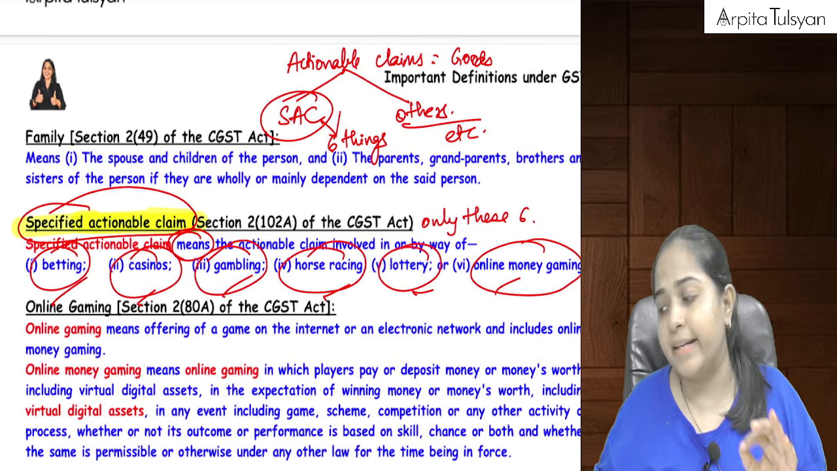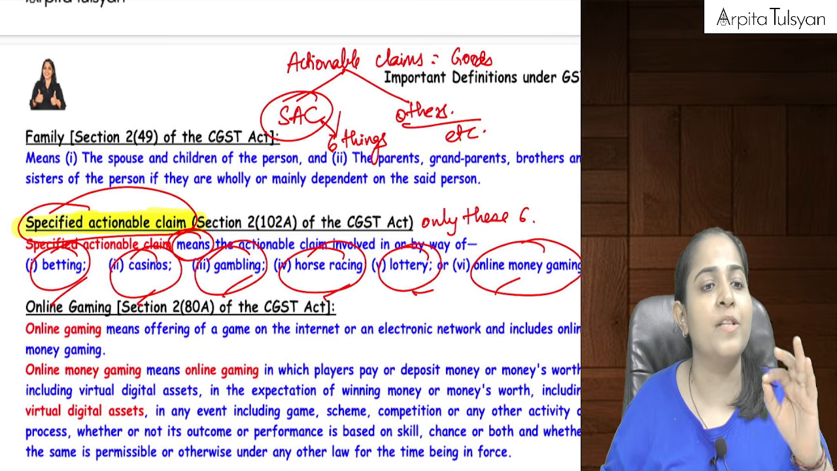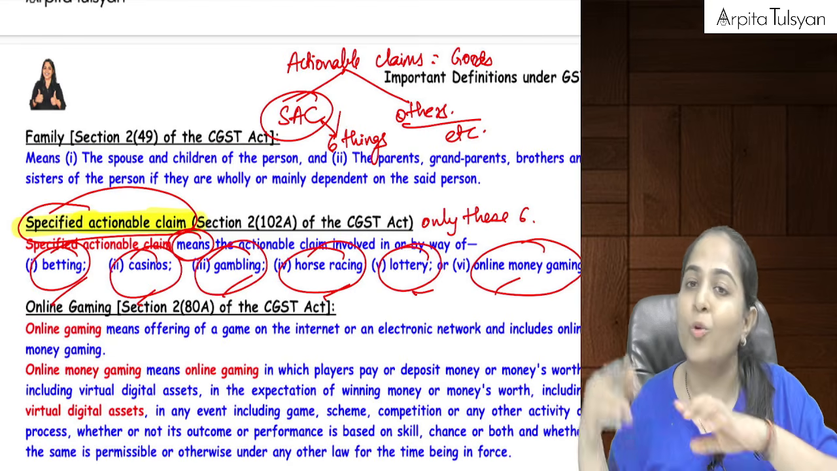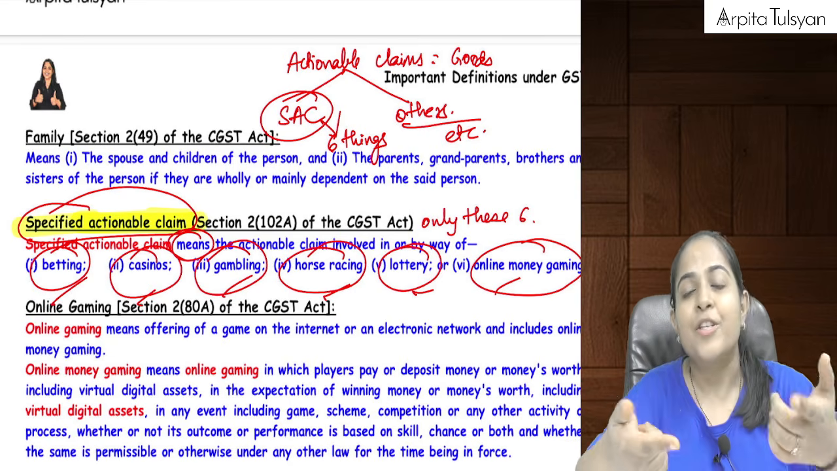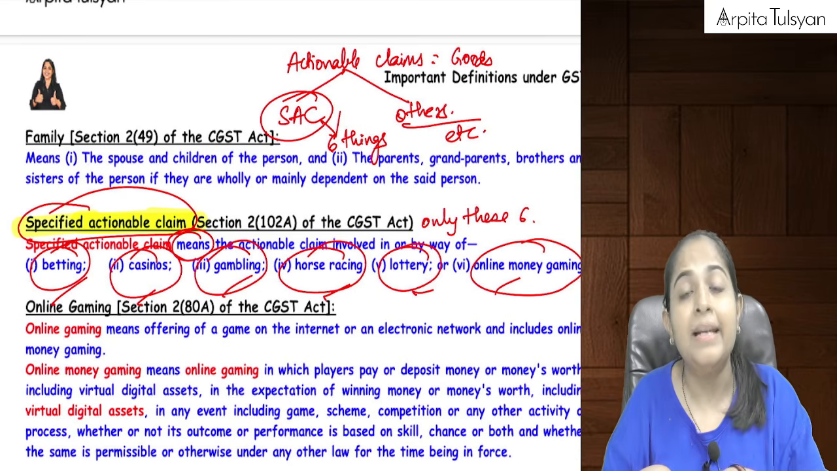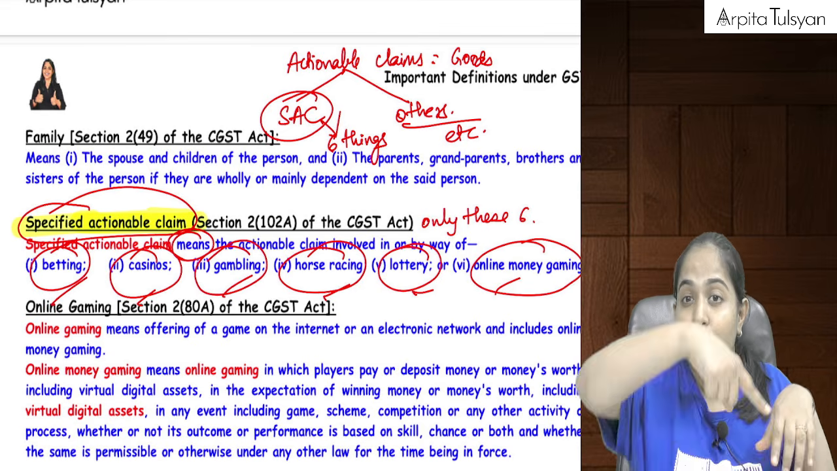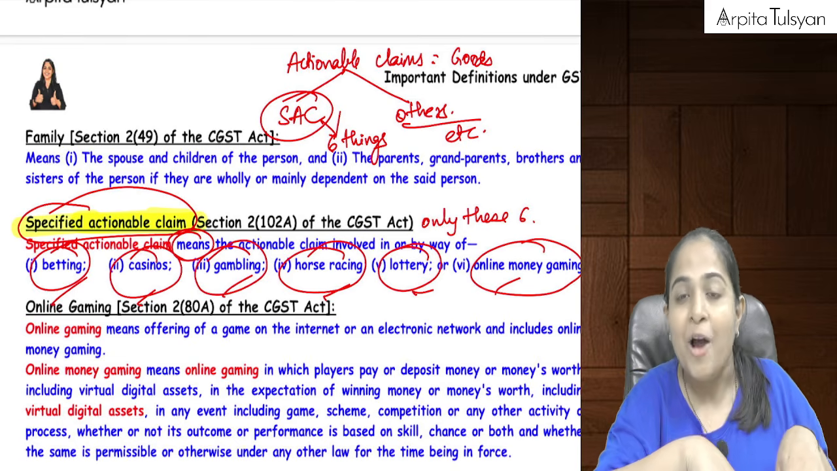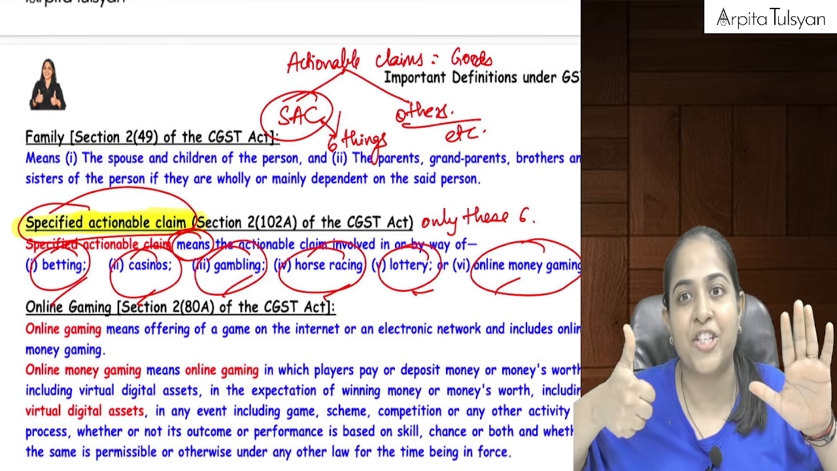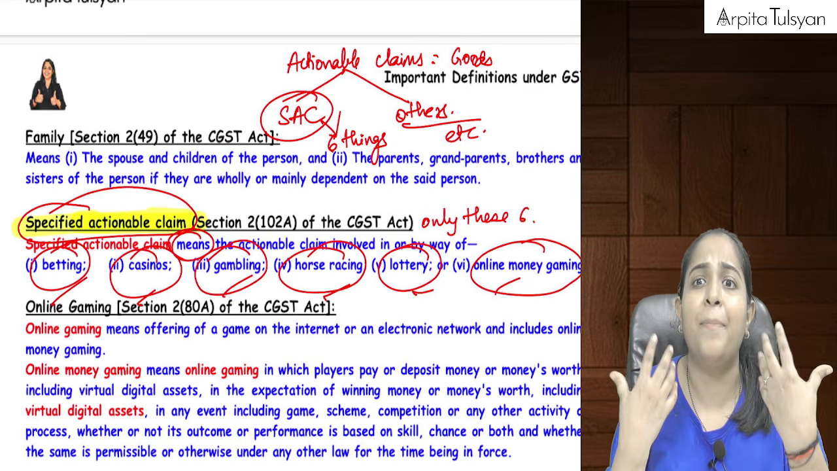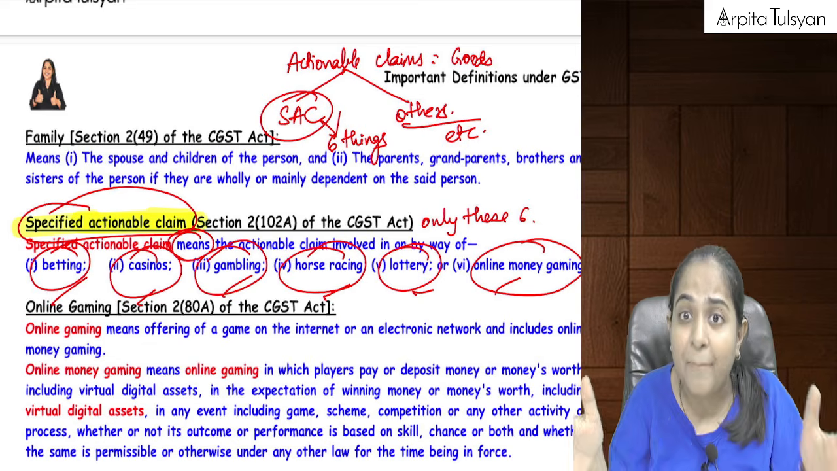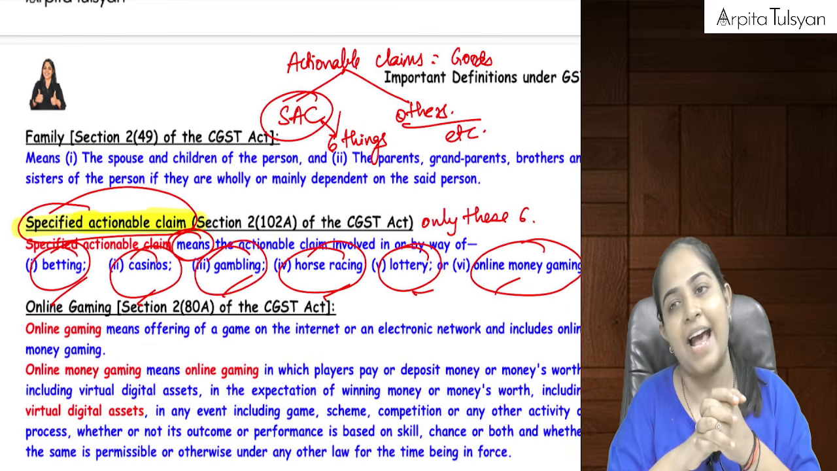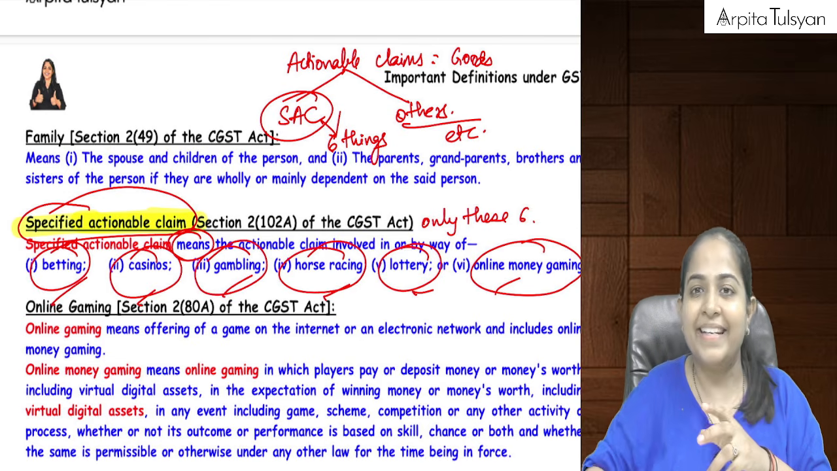So supplier means any person who is supplying the goods or services. Yes, it includes my agent also, who is doing it on my behalf. So even that will be considered as a supplier. And another thing is any person who is supplying these six specified actionable claims by operating a platform, an application or a website, even that person will be considered as a supplier. Yes? Okay.